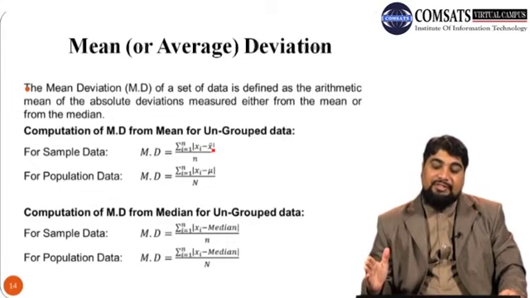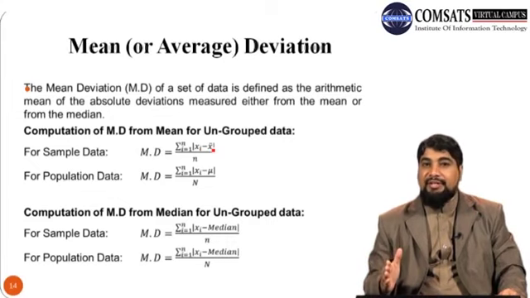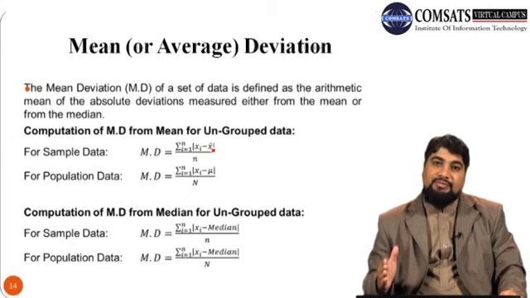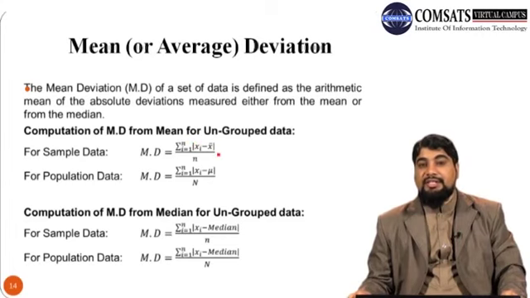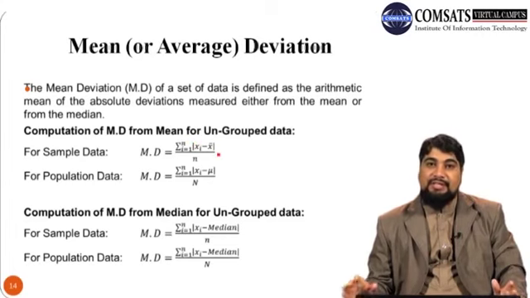So x bar, which is the arithmetic mean, is being subtracted from all the observations, from x1, x2, and so on up to xn. Subtracting the mean from each observation gives the deviations. So xi minus x bar gives us the deviation. These two vertical lines represent the absolute value.